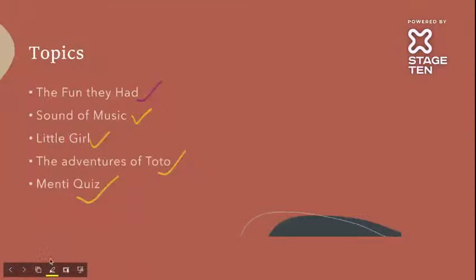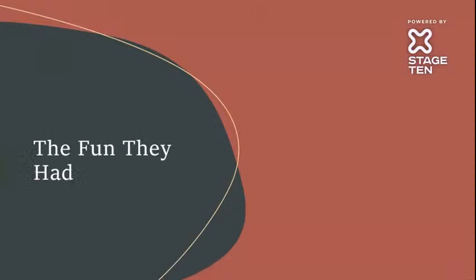Okay, so let's start with the first chapter, The Fun They Had. This is the very first chapter of your book Beehive, and the first chapter of grade 9. We're going to discuss the summary as well as some important questions which may come in your examination. Those questions we are going to practice today. So let's start with The Fun They Had.